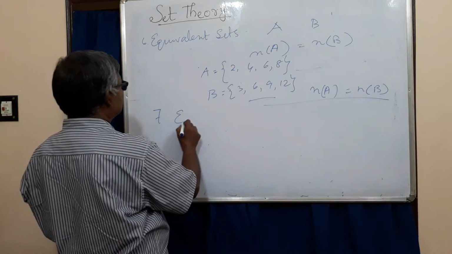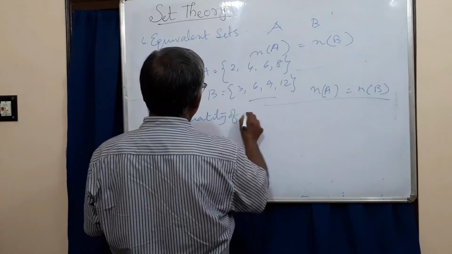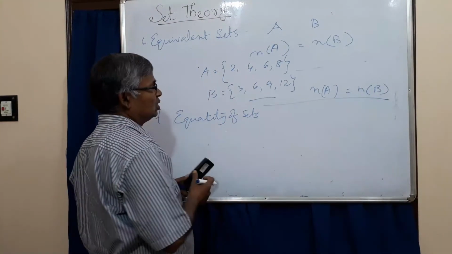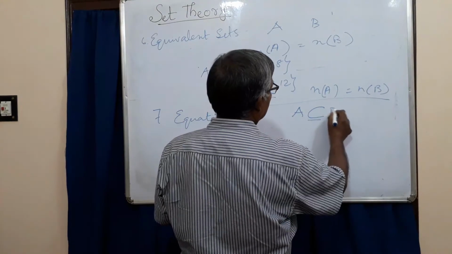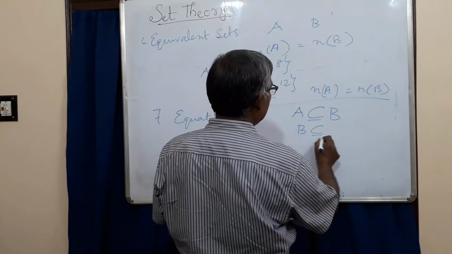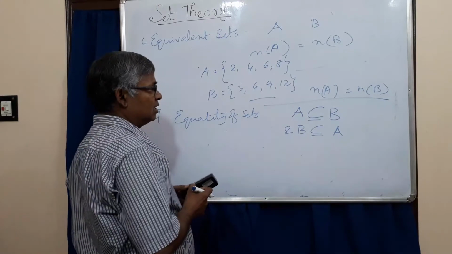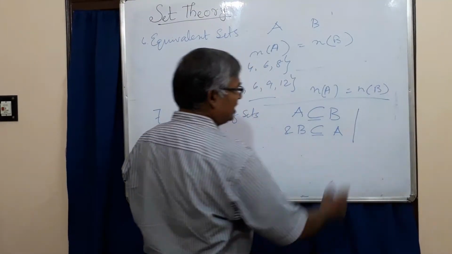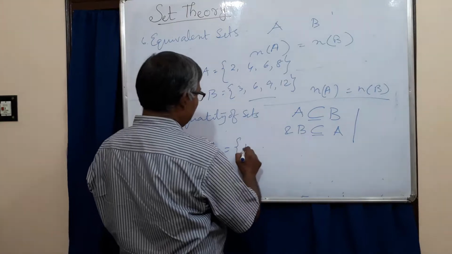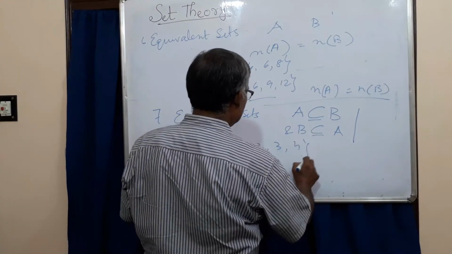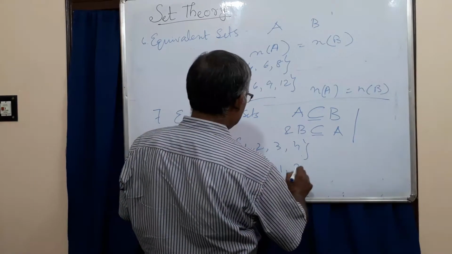Now we know equal sets. Equality of sets, or equal sets: A and B are called equal sets if A is a subset of B and B is a subset of A. Suppose A = {1, 2, 3, 4} and B = {3, 4, 1, 2}.